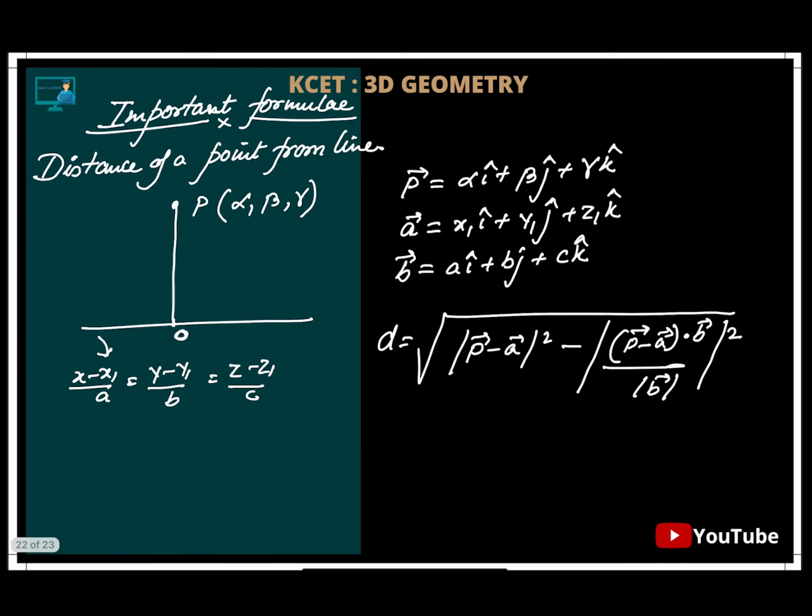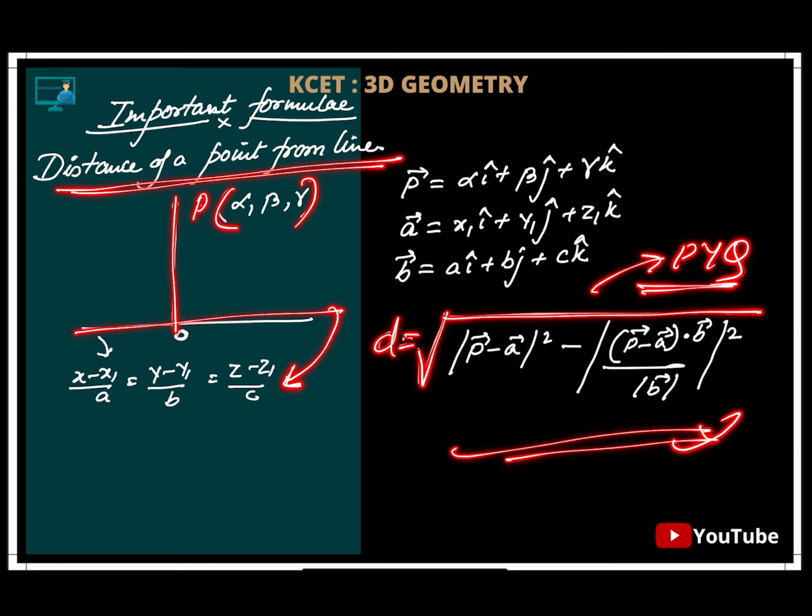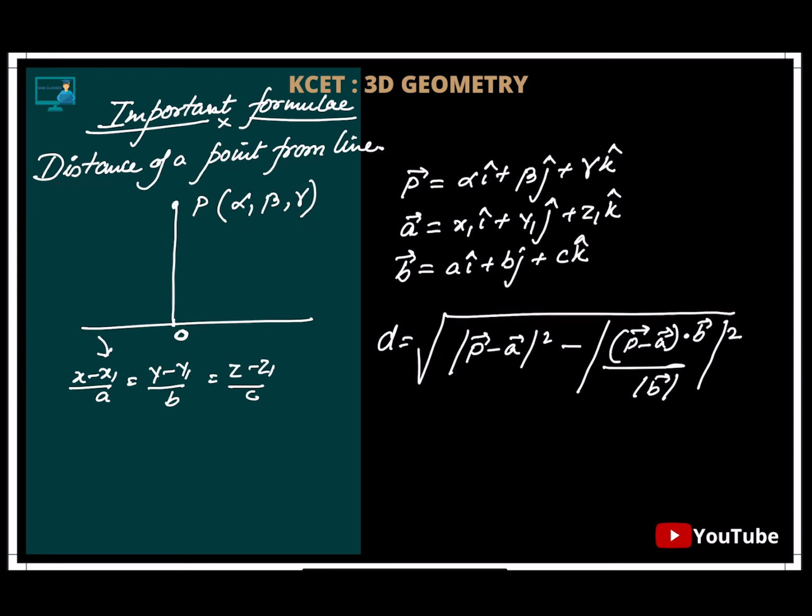Next are important formulas that we'll be using. Distance of a point from a line. See, let's say we have a point and we have a line equation which is given like this. Directly use this formula. I'll show you how to do it in the PYQ section. Don't worry about that, it's pretty simple. For as of now, just write down the formula. Very soon, by the 16th, we are putting up everything, and we'll be taking care of the PYQs also.